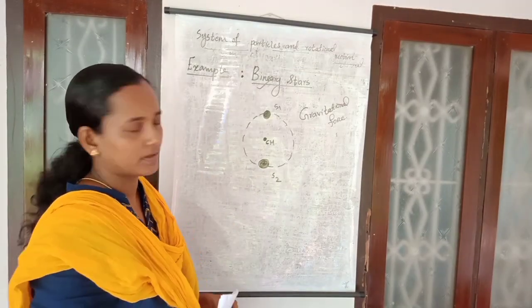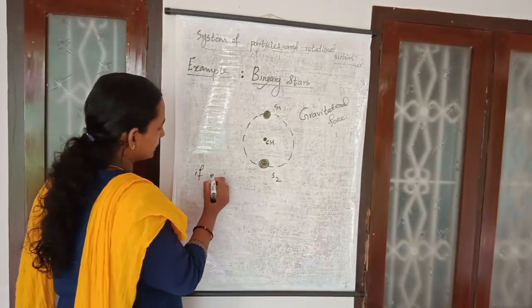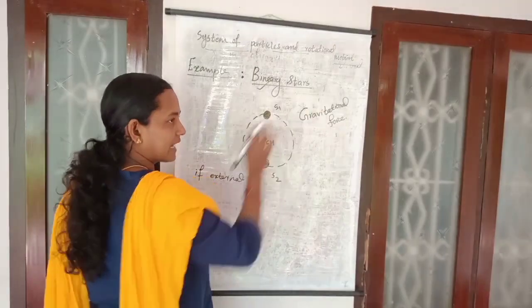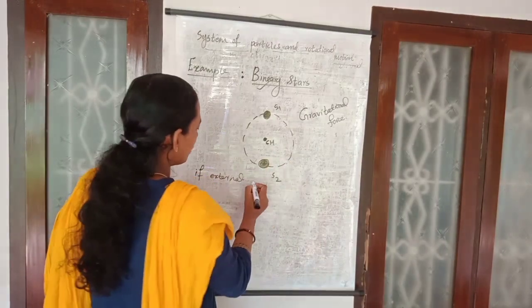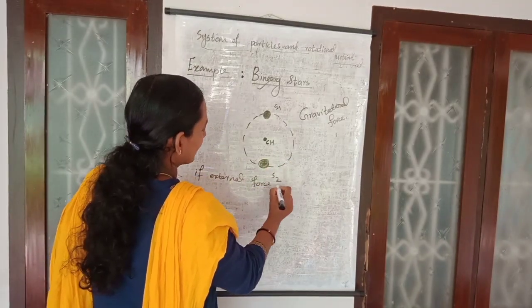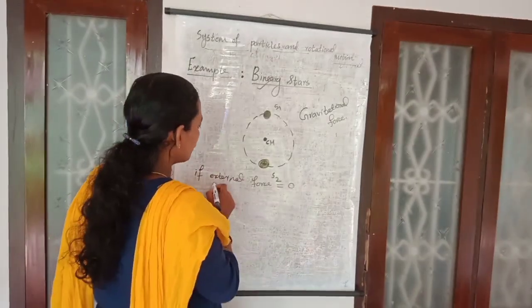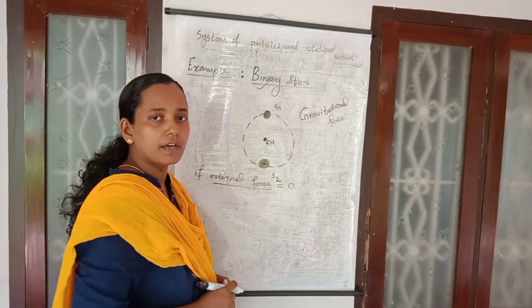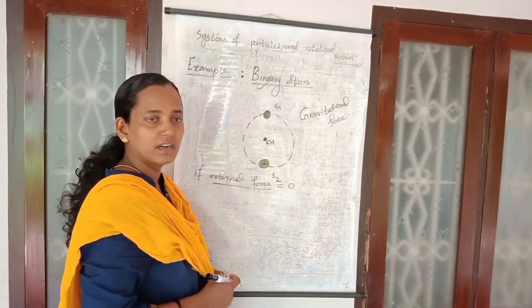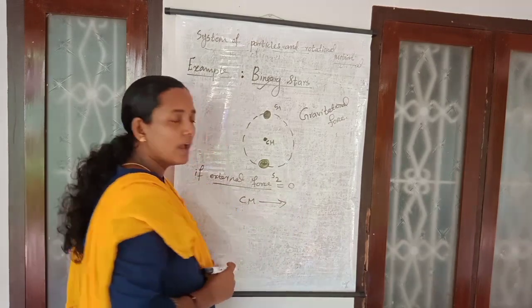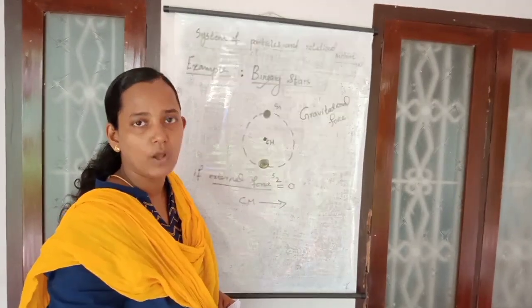The stars are already bound because of the gravitational force, and if no other external force acts on that system, F is equal to 0. We know that when the external force acting on a system of particles is zero, the center of mass will follow a straight line path with a uniform velocity.